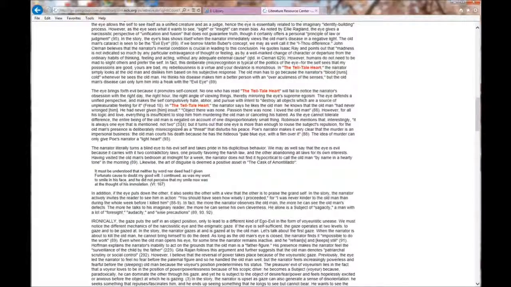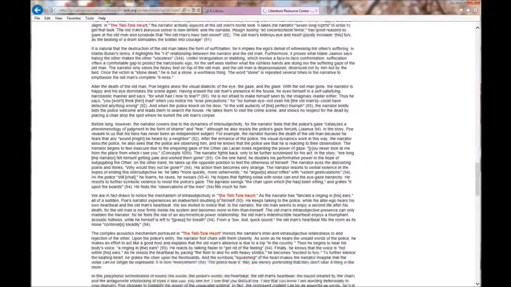Keywords are extremely important when it comes to database searching. You cannot put an entire sentence or question into a database search box. Instead, you pull keywords from your question you want to answer. My initial keywords were pulled from the question, how does Poe convey terror in The Telltale Heart?